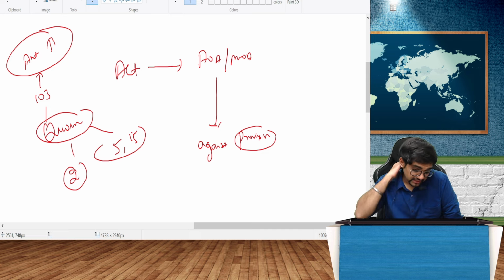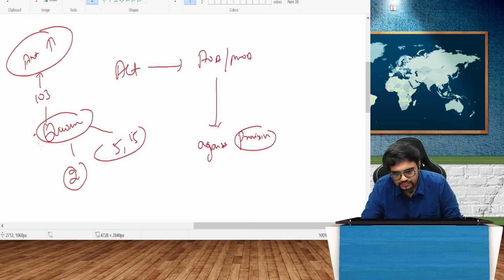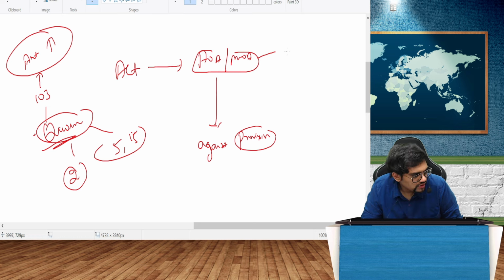If that be the case, what I am trying to tell is the articles here, AOA and MOA, can it say that, instead of 2 as the quorum, the minimum number of people in a meeting, I don't want 2, I want 20? Yes.